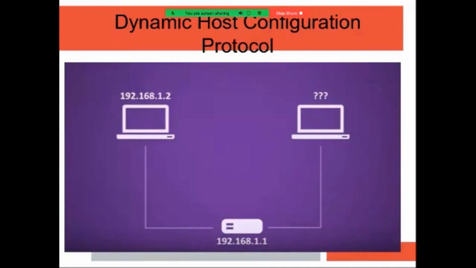Now suppose our hardware engineer has 30 machines in the network, what will he do? He will install Linux on the server, and he will configure the 30 machines. One number is given to this machine, 2 to that, 192.168.1.3 is given to this machine, and 192.168.1.4 is given to this machine. And suppose these numbers are given, fine.